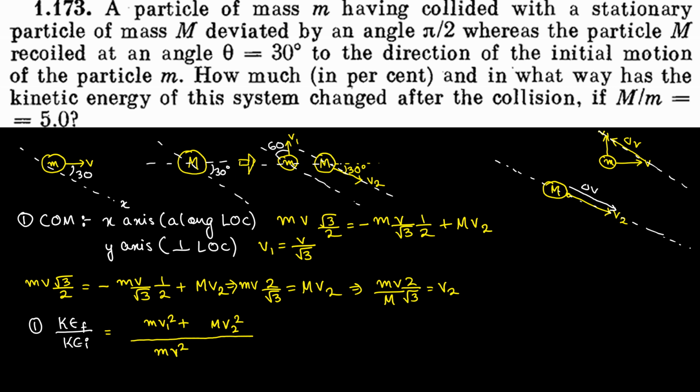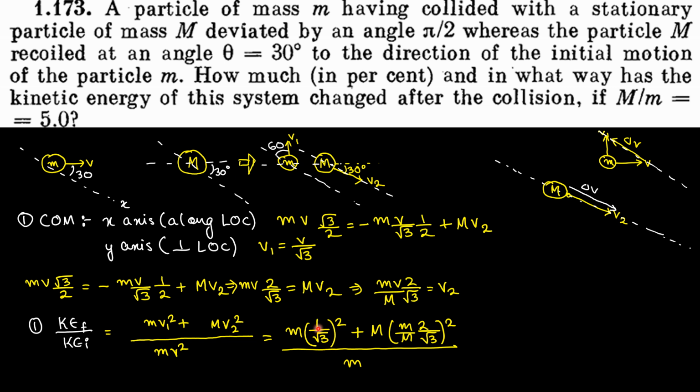Now let's substitute the values. V1 is equal to how much? V by root 3. So it is m into V by root 3 whole square, plus capital M. What is the value of V2? Small m by capital M into 2V by root 3. So small m by capital M into 2V by root 3 whole square, divided by mv square. Now I can cancel out the v square and v square from out here, isn't it?